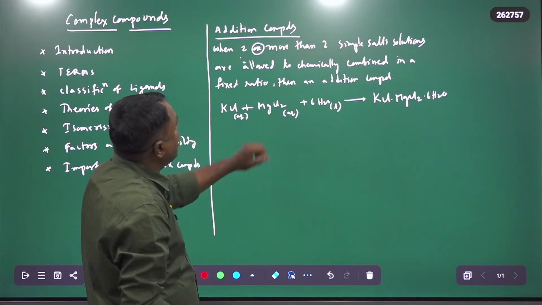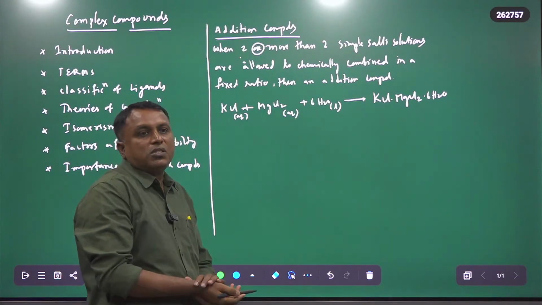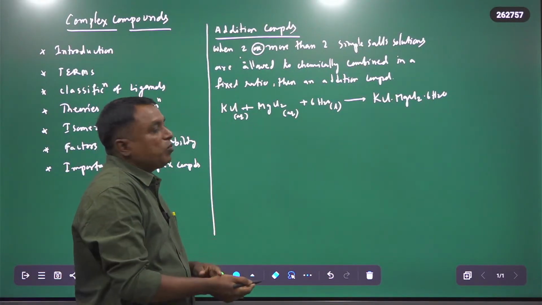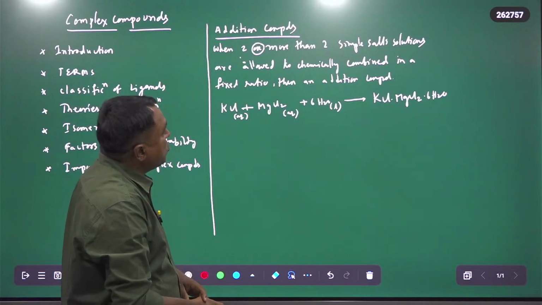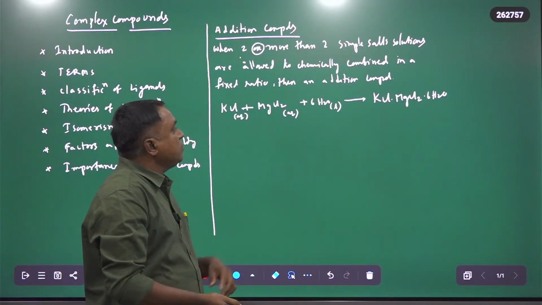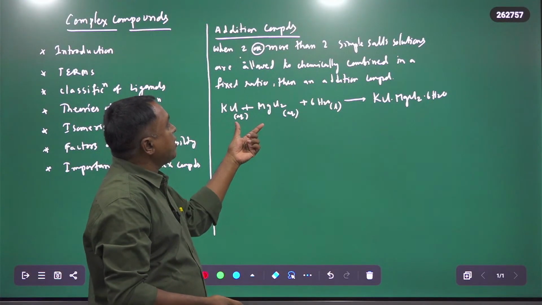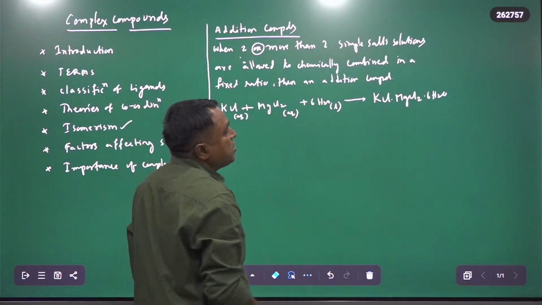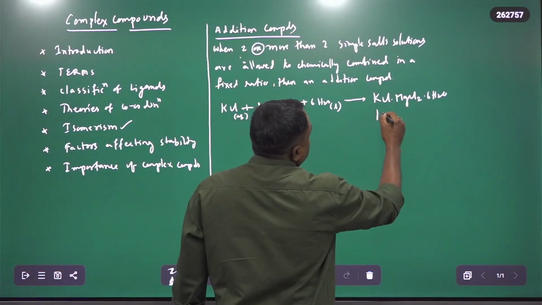So when two or more simple salt solutions are mixed, here one is KCl and another is magnesium chloride, and 6 moles of liquid water in a fixed ratio, by that you will get KCl·MgCl2·6H2O. This is carnallite.